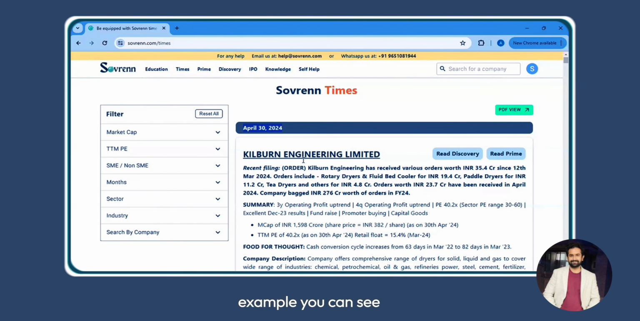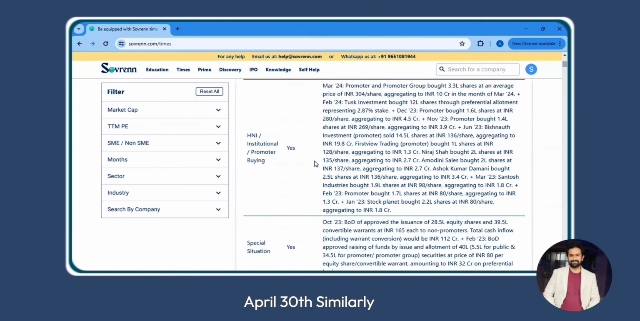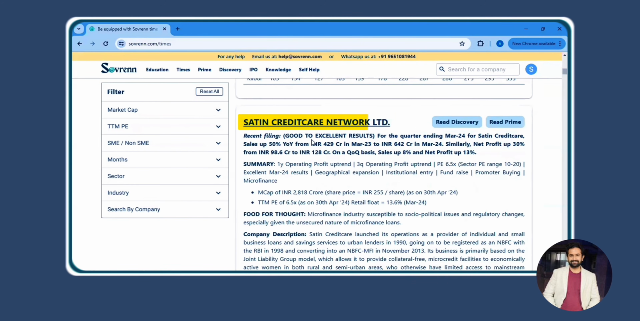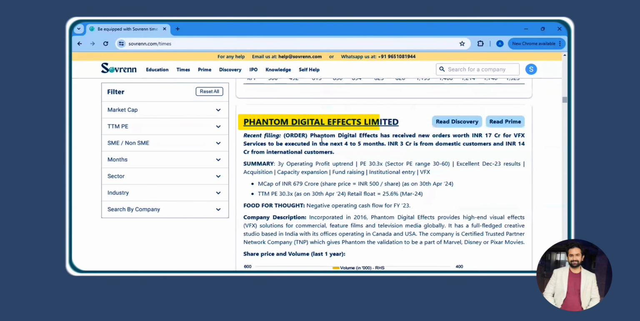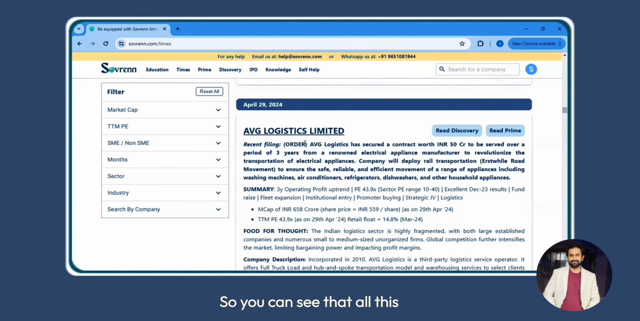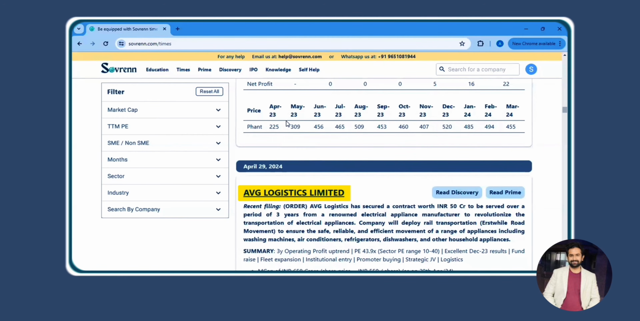For example, you can see that this company got a fairly large order on April 30th. Similarly, the next company gave excellent results for the last quarter. The next company got another large order worth 17 crores, right? So you can see that all this information is actually high quality order information, and we have multiple other kinds